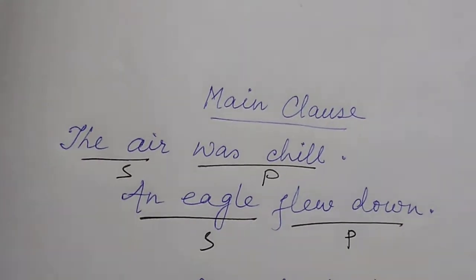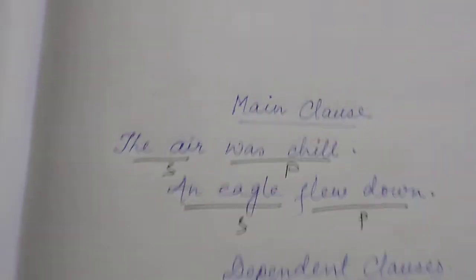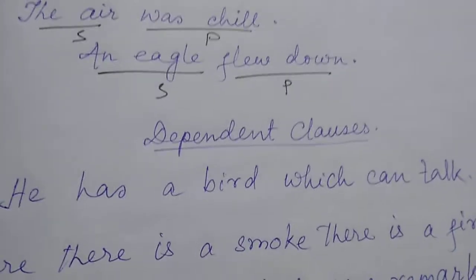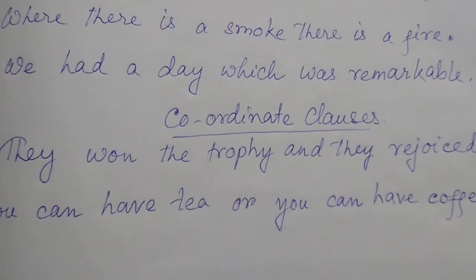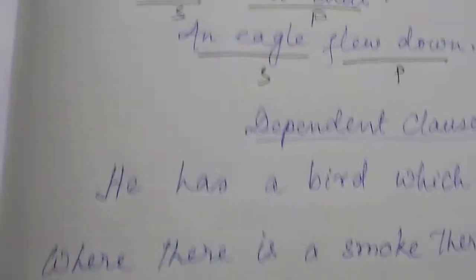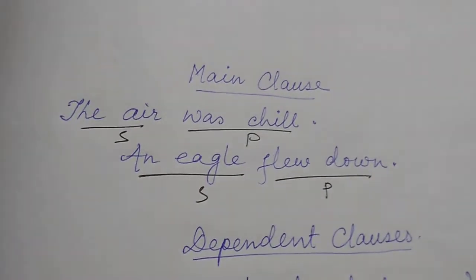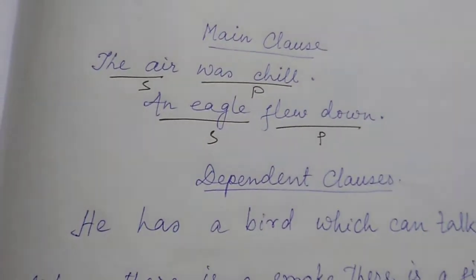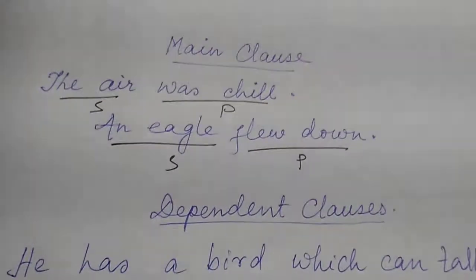Main clause. There are three kinds of clauses: main clause, dependent clauses, and then coordinate clauses. Dependent clauses are also called subordinate clauses, which is why the name coordinate comes. And main clause is also called principal clause. Anyways, names do not matter. You need to understand what they are. Main clause means one clause, and which is main. You cannot divide it into any more clauses.